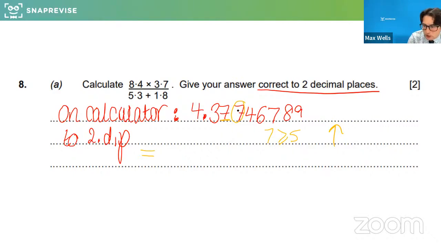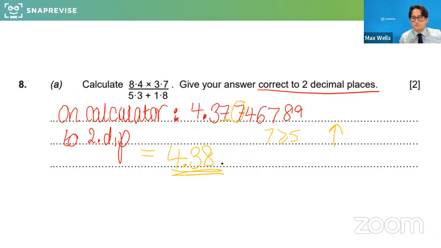So to 2 decimal places, the 7 will go up. So it'll be 4.38, but to 1 dp, it would be 4.4. And actually to 2 significant figures, it would be 4.4. Yeah, that was a really good point, actually. 4.4 or 4.40, that's the answer to 2 significant figures, but 4.38 to 2 decimal places. Very well done to everyone there.